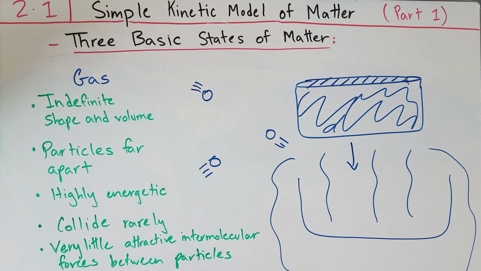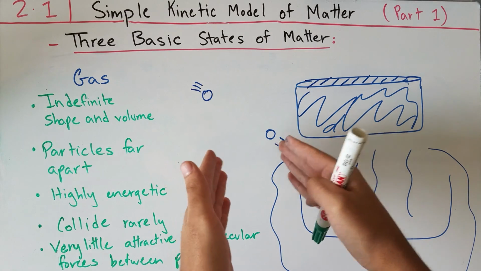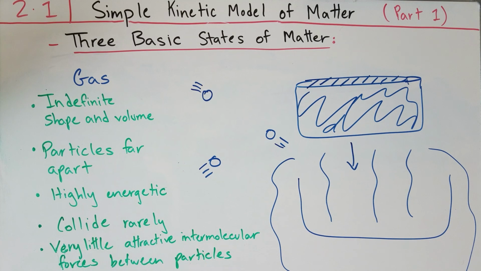The distances between them are also partially because of the very little attractive intermolecular forces between these particles. So the attraction between these particles is so small that they rarely even get to come close together. Whereas if you look at solids and liquids, the intermolecular forces are stronger and the distances are much closer to each other in those states.